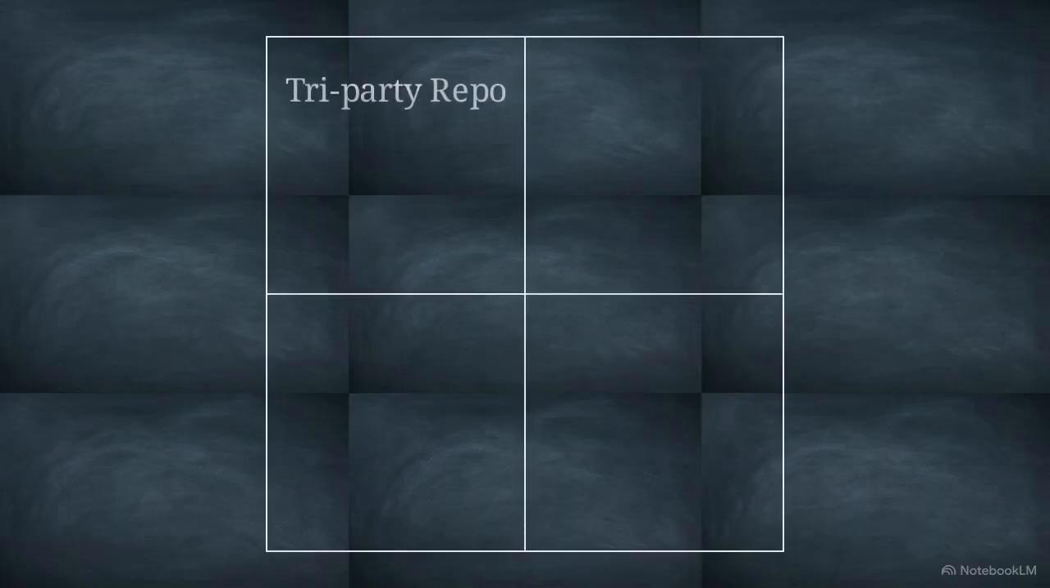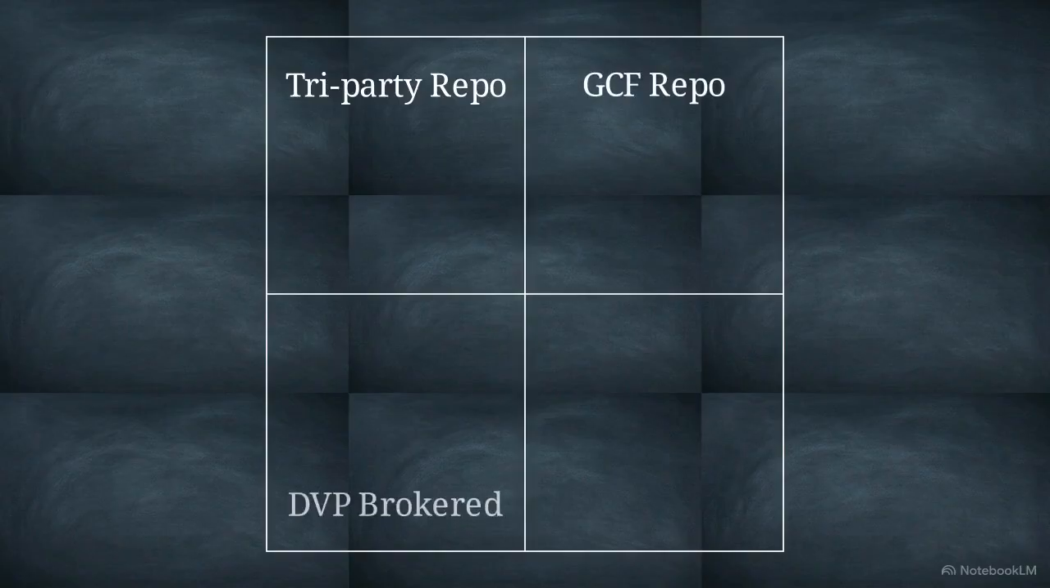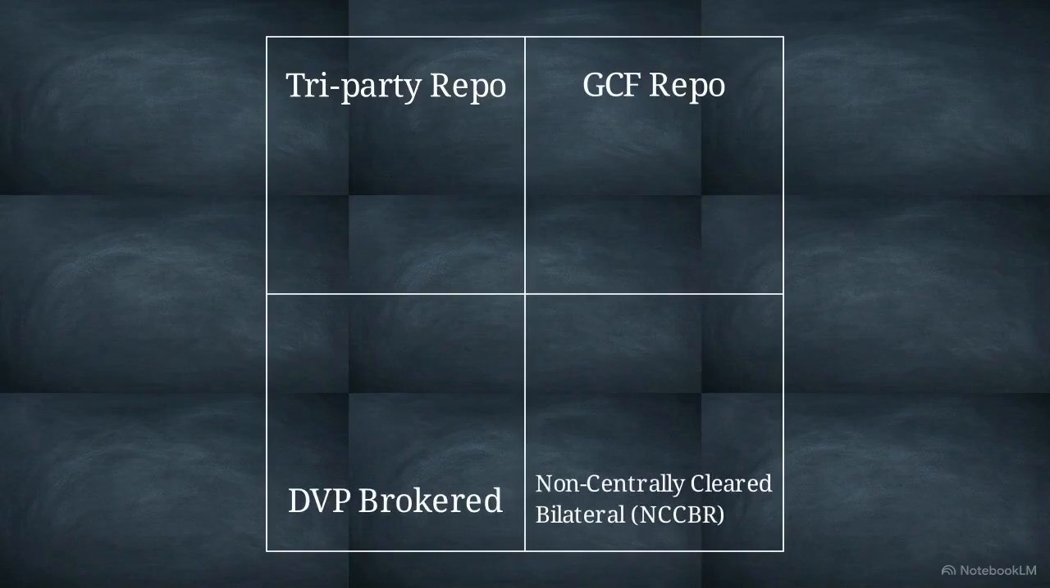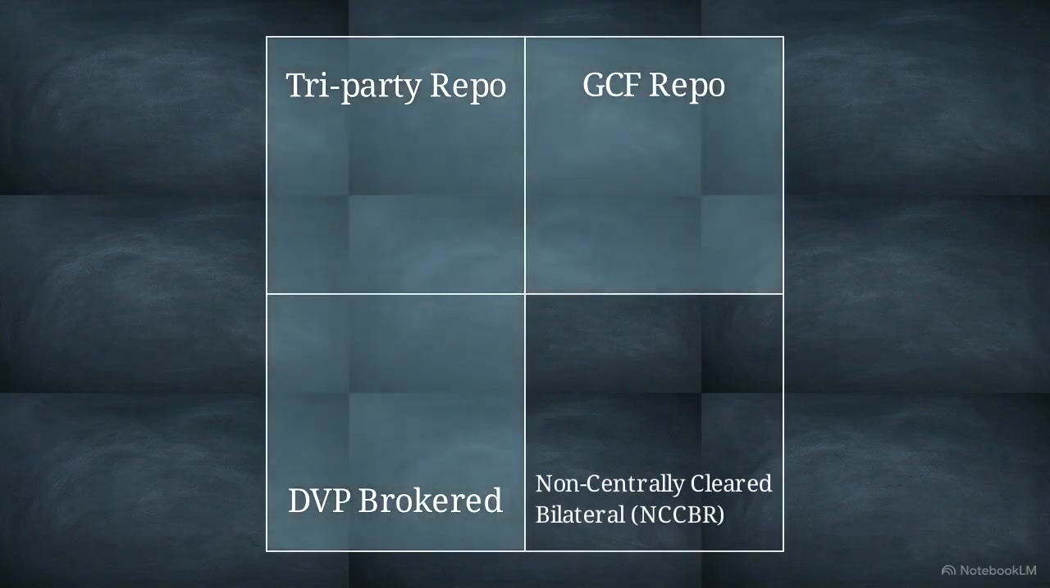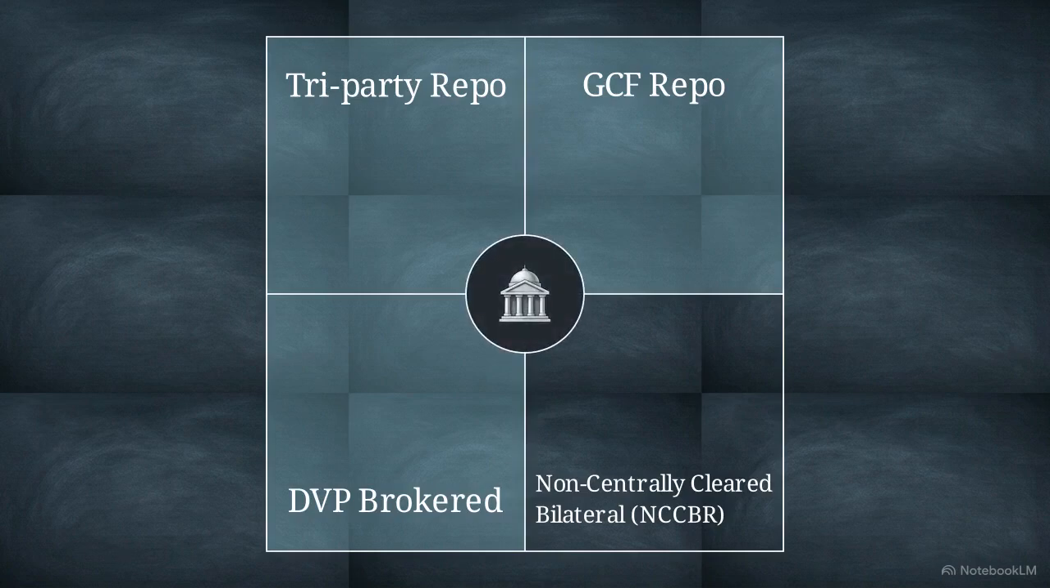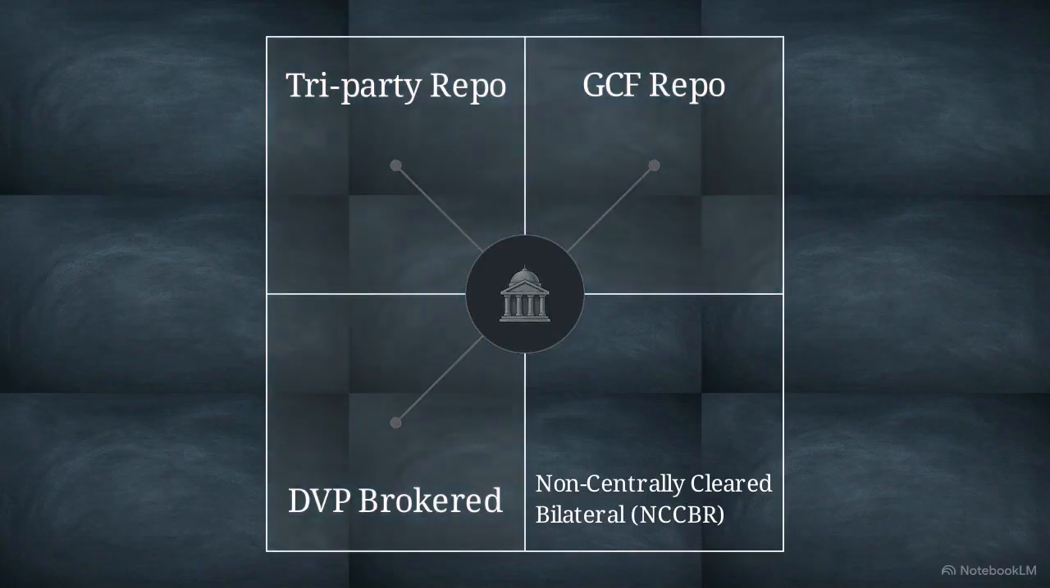This diagram shows the four distinct operating segments that comprise the U.S. repo architecture: tri-party, GCF, DVP brokered, and non-centrally cleared bilateral repos. The tri-party, GCF, and DVP segments are either centrally cleared or operate with moderate to high regulatory transparency. This allows for centralized tracking and more consistent oversight of capital and collateral flows.